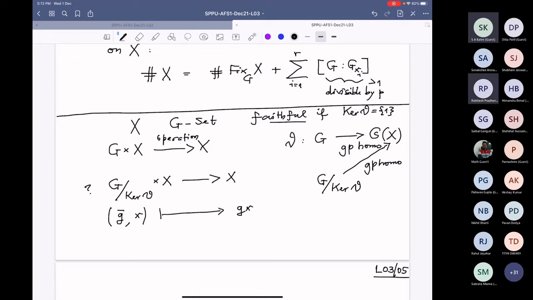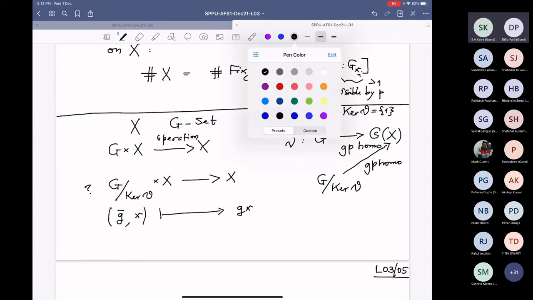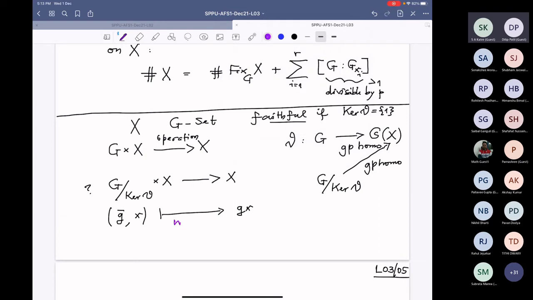This map should be well defined, no? Yes, sir. Well defined means you have to check. So that is a caution. Because this is defined on the quotient, the well definedness one has to check. So let me check it for you. We have to check its well definedness.